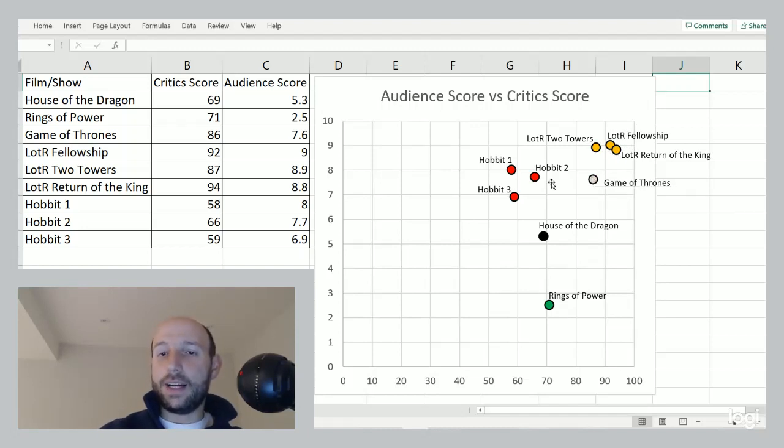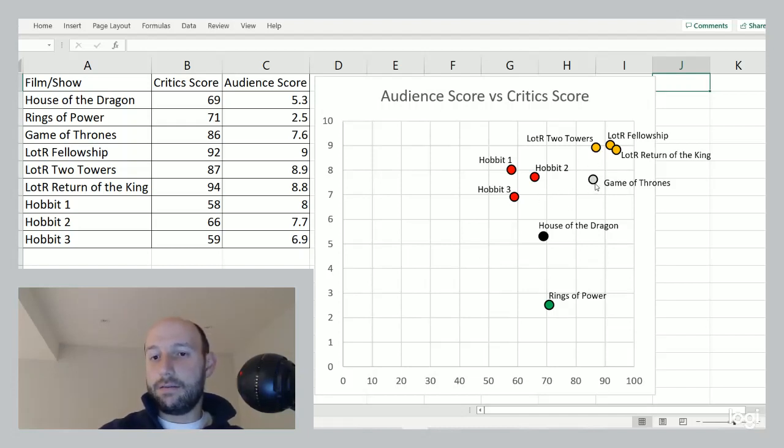And The Hobbit, again, we see the audience liked it more than the critics liked it, but both didn't like it as much as the first Lord of the Rings trilogy, right? So audience are giving it between 7 and 8, right? So they think, oh, it's pretty good, but not amazing, right? Whereas critics, it's kind of in the high 50s, mid 60s. So they're like, it's all right, but not that great, right?